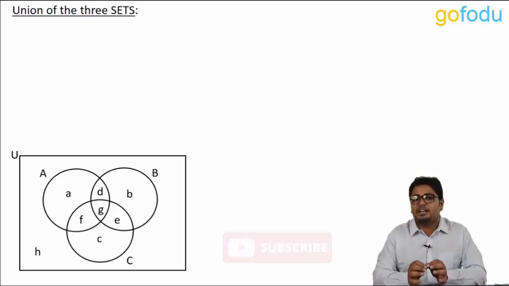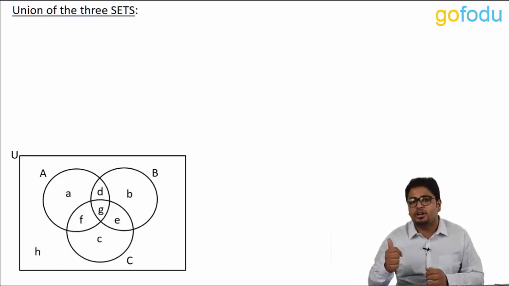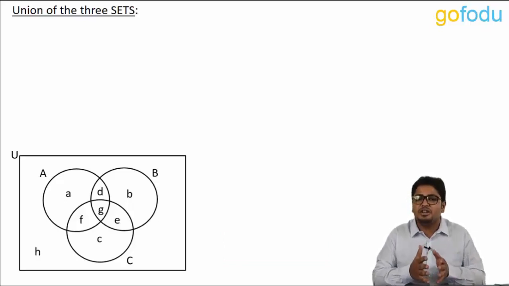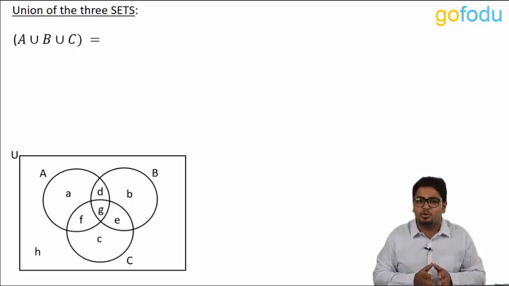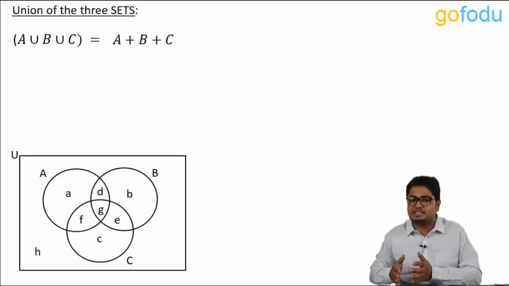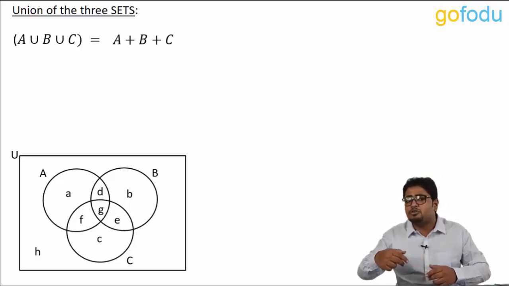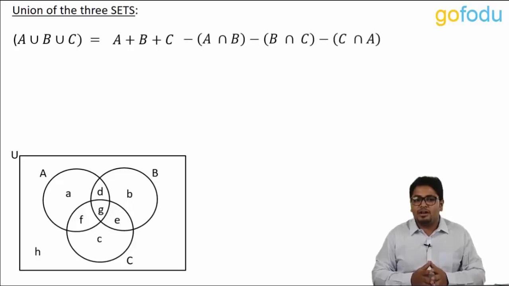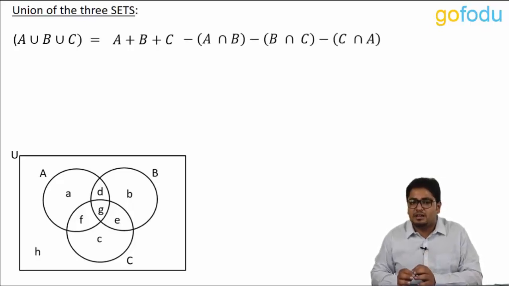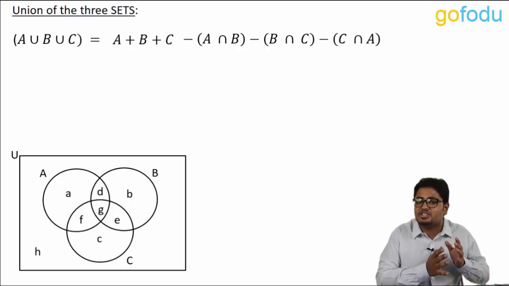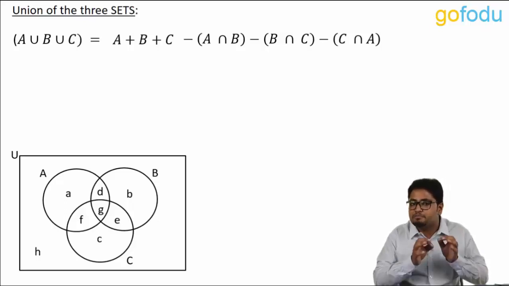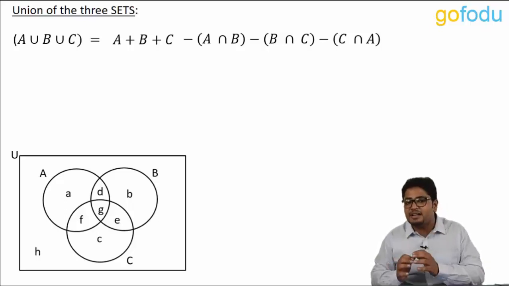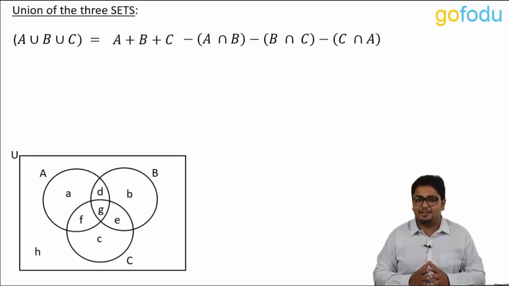So, it's pretty much the same as we saw for the union of two sets. A union B union C will be equal to A plus B plus C. Now, we have to subtract the intersection which was counted twice in each case, same as we did for two sets. So, A plus B plus C minus A intersection B minus B intersection C minus C intersection A.